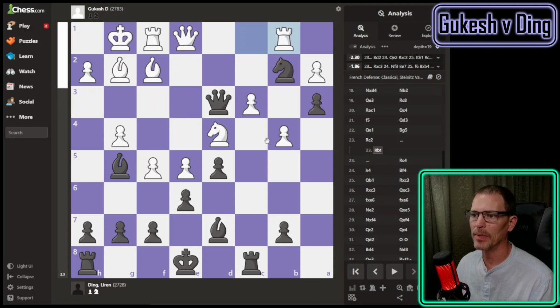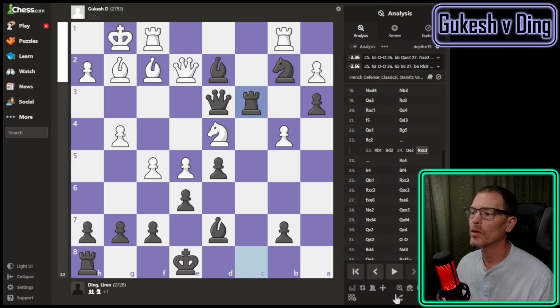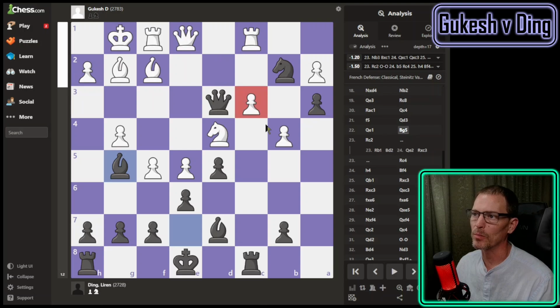That would have been bad because of bishop to d2, which is here. Oh, because now the queen has to come up to e2, and we get this pawn. Oh, we're still, okay. Man, I get distracted so easily, but yeah, I forgot we're still after this pawn. That's why it has to be rook to c2. Okay, because we're still defending the c pawn. Stockfish would now castle if it was playing with the black pieces, or play rook to c4, which is over here. That's what Ding played.